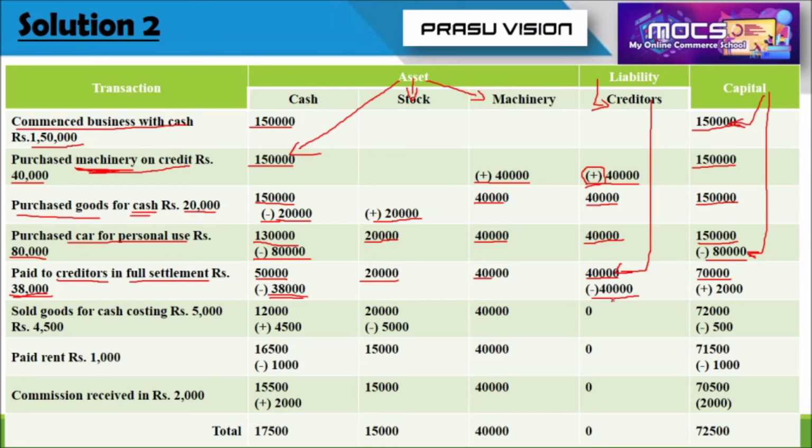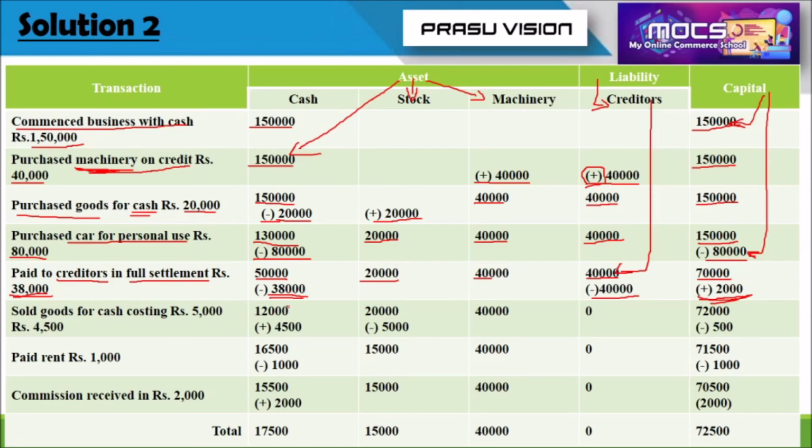And every time, whenever there is a profit or loss, if the firm is getting profit, it will be added to the capital. If it is loss, it will be deducted from capital. So here the firm is getting 2,000 as profit, so it will be added to the firm's capital account, 2,000.